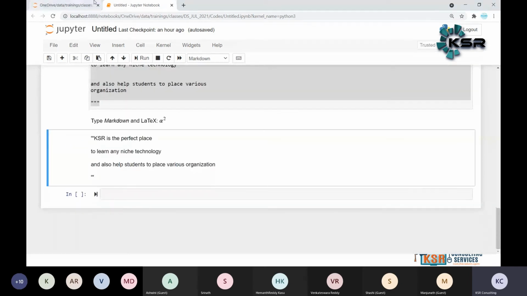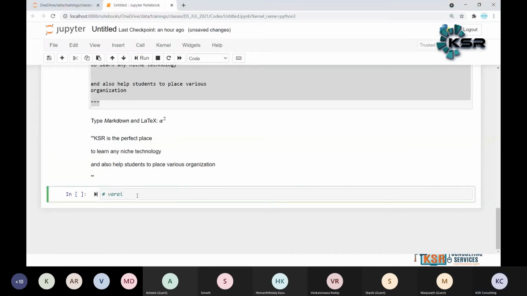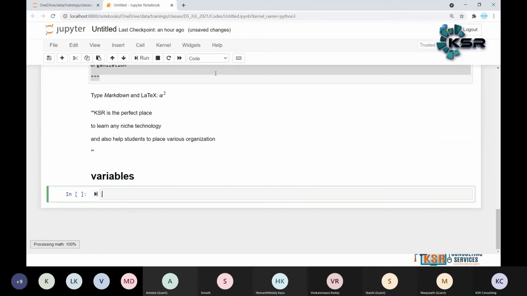Let me give another example for better understanding. Count is equal to 25. What does it mean, guys? Here we created a variable named count, and we have assigned the value 25 to the variable.